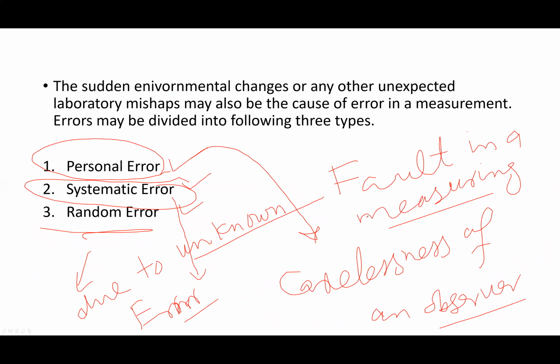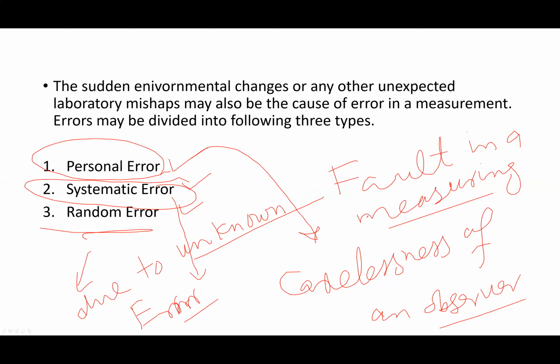Personal error is the error due to carelessness of an observer. Systematic error is the instrumental error. Random error is due to unknown causes. Personal error can be reduced by making careful observation, if you have the knowledge of instrument, you have the experience. So by careful observation, you can reduce personal error.